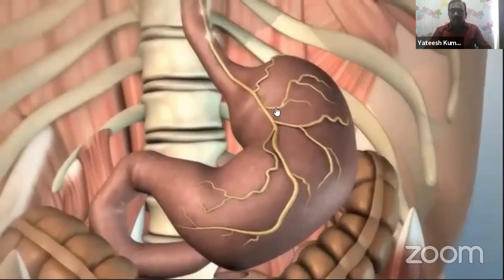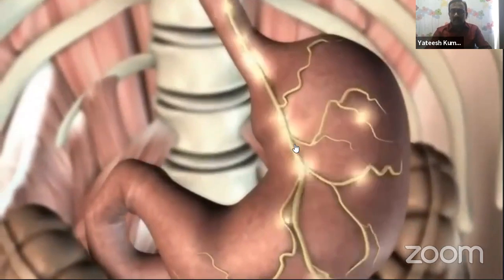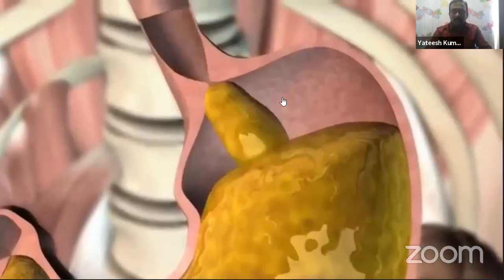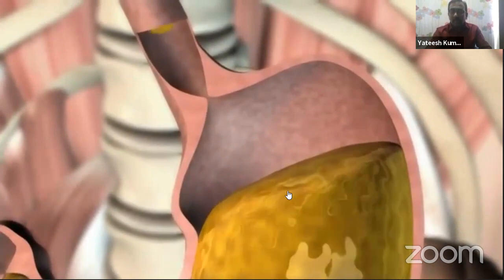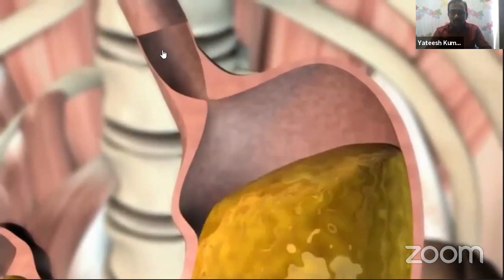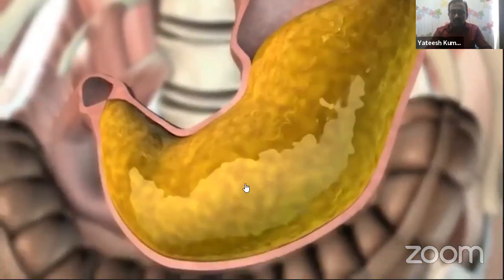Look here in this video, you are seeing the bag-like structure. This is the stomach. These are the impulses from the brain to the stomach and from the stomach to the brain. And this is the food bolus from the buccal cavity, and then the pharynx and the esophagus. The food bolus is entering into the stomach. Look here, the liquid present in the stomach is called gastric juice. The bolus from the esophagus is mixing with the gastric juice.